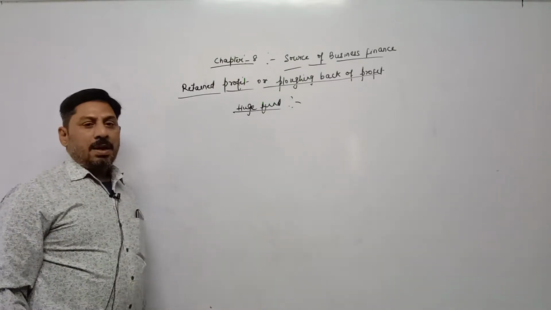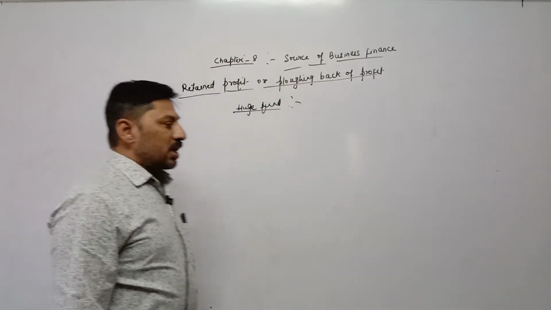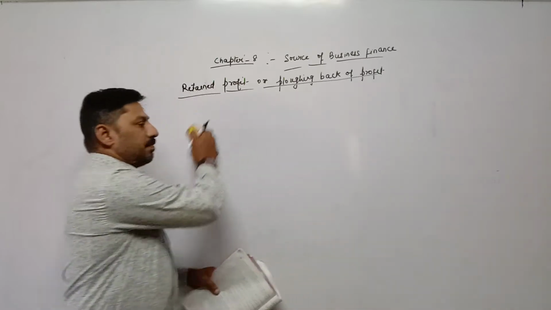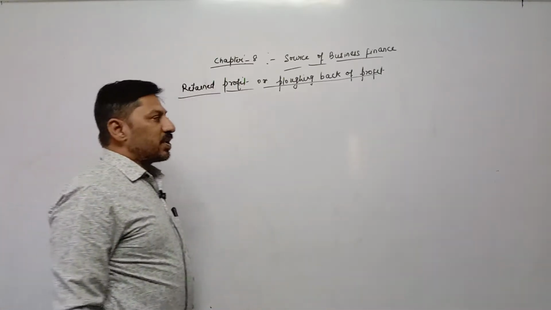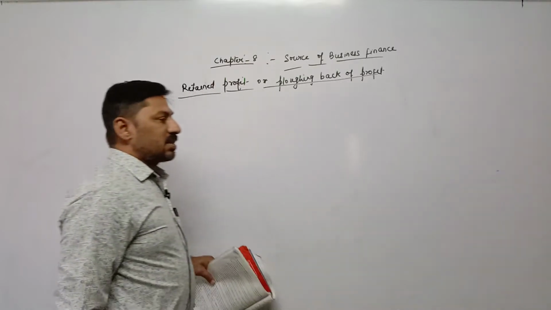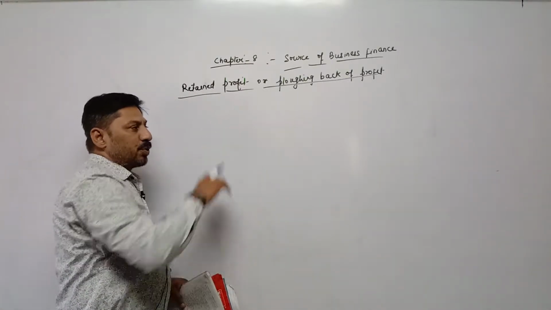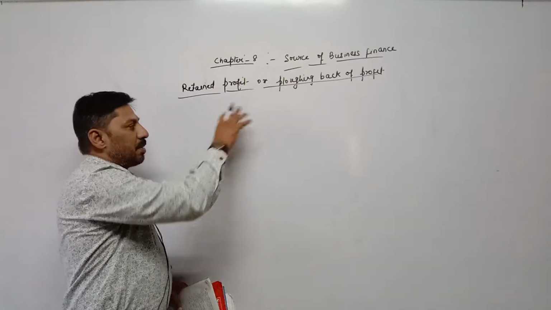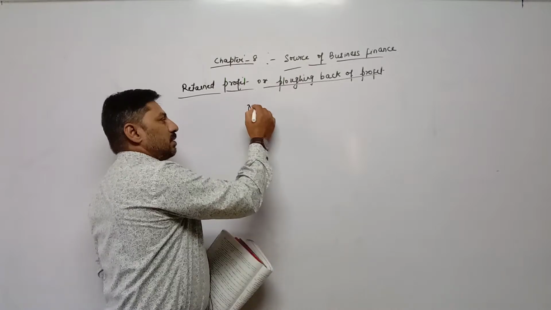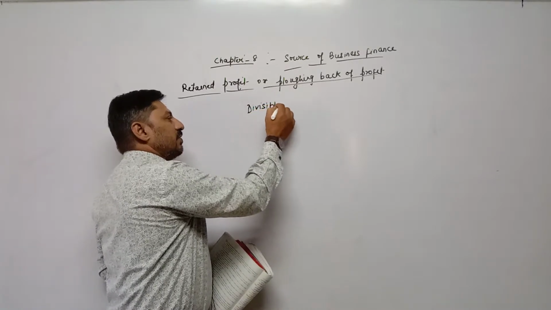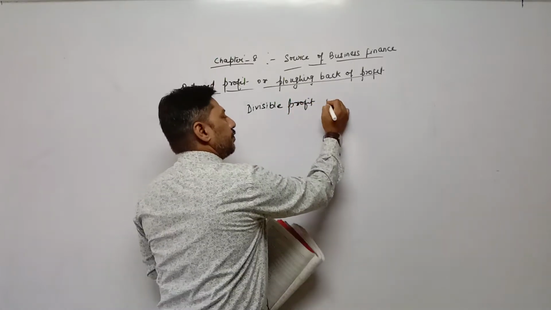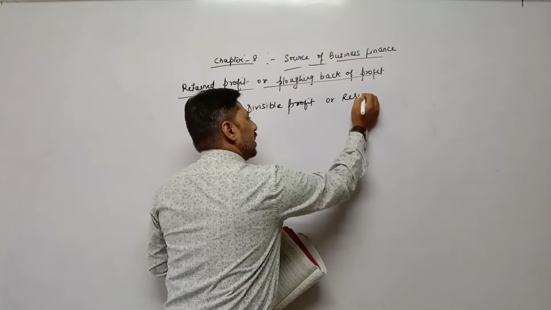In the same way, in business also, whatever income is earned by the business unit, after paying compulsory payments like electricity bill, tax, salary and wages of employees, after paying all compulsory payments, whatever profit is left, that is called divisible profit, or residual profit.